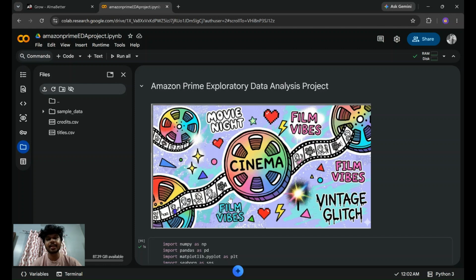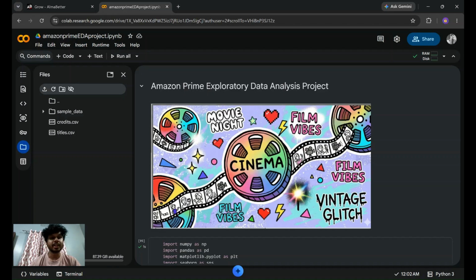The first dataset contains information about Amazon Prime titles such as title name, content type, release year, runtime, IMDb rating, TMDb rating, genre, production countries, and age certification. And the second dataset, that is credits, contains credit information including actors and directors associated with each title.